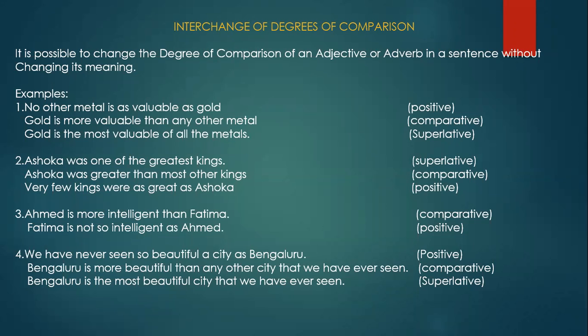Okay, now see the fifth. Mount K2 is less high than Mount Everest. So that is in the comparative degree. Less high than Mount Everest. So the comparative is given.